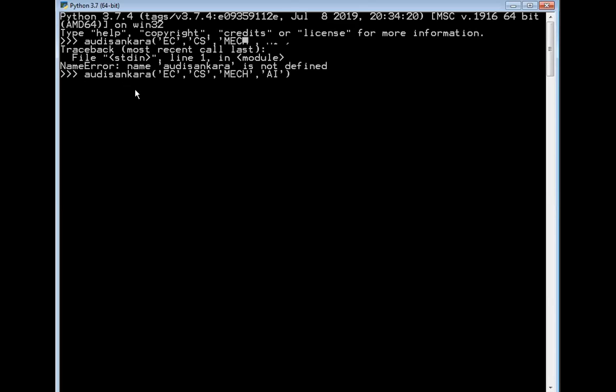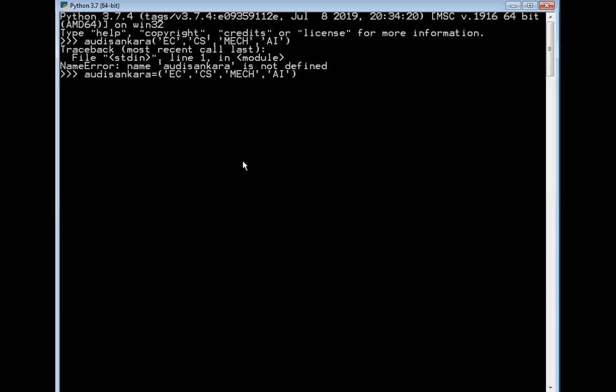So whenever you are specifying any of these things, you should be very careful about the syntax. Now just look at this. What I did now is, the tuple name is Adi Shankara, and then the equal to, and then the round bracket, and in that I will be specifying the elements belonging to the tuple. So here EC, computer science, mechanical, and then AI. These are all the branches that I have taken.